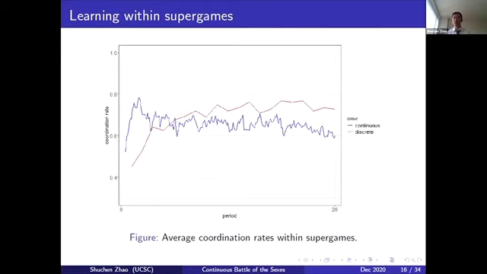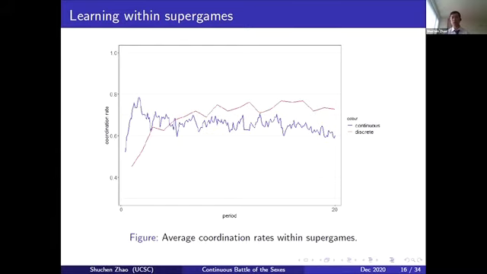Here you can see the average coordination rate within supergames. That is how they learn within the game. As you can see, for the blue curve, the continuous time average coordination rate, although people start with a higher coordination rate, it does not really improve over time, even slightly decreased. But for the discrete time, the red curve, although it starts with a relatively lower coordination rate, it catches up really quickly and eventually goes beyond the curve of the continuous time. So people learn in discrete time, but they do not learn in continuous time.